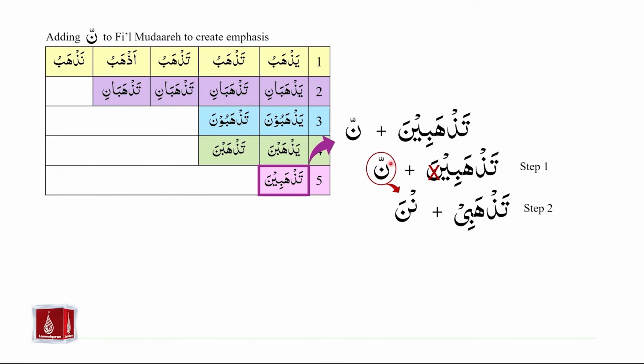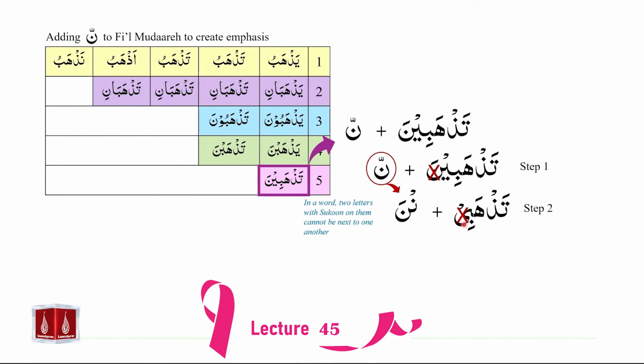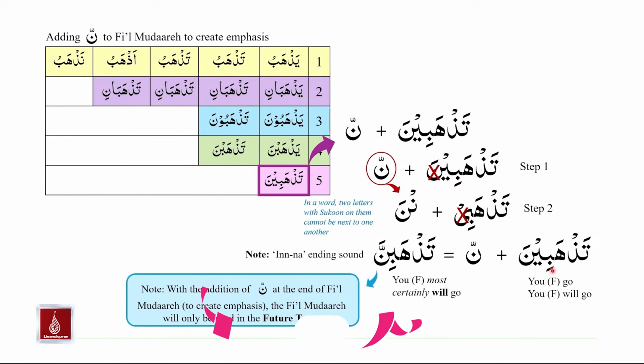Once again, the noon with shadda symbol on it, we have opened it up, which creates the noon with sukoon on it, followed by noon with zabar on it. And we come back to the same rule that in a word, two letters with sukoon on it cannot be next to one another. So the only solution to it is to remove the ya with sukoon on it, and we have tazhabi plus noon with shadda on it, and our result is tazhabina plus noon saqila equals tazhabinna.